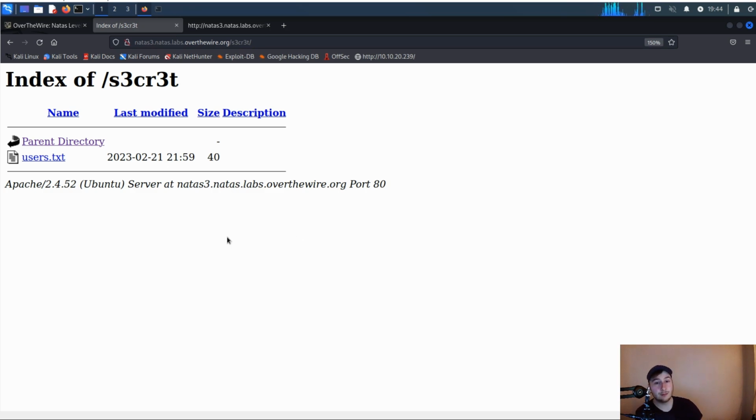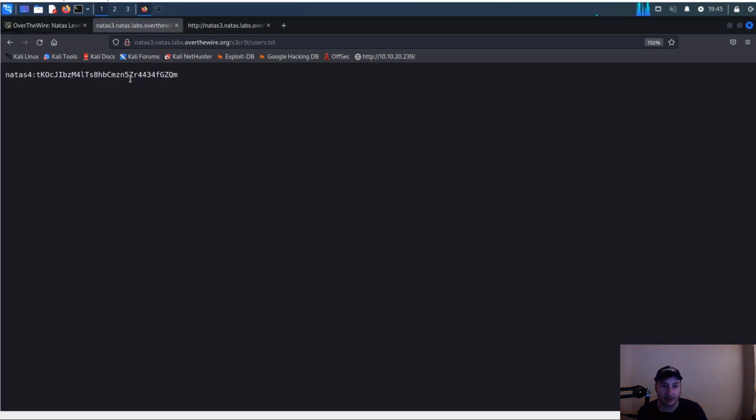So this is a good example of security through obscurity. In general, this is a misconfiguration. This directory is indexable, and there are files that should not be indexed on the World Wide Web in this directory. So even though you disallow this in the robots.txt, well, that's not going to stop anybody from actually accessing this page. And if anything, we might not have found it if we didn't look at the robots.txt because it's kind of an obscure name. So again, we're just going to click on users.txt, and you can see we just have the username and password here for Natas4. So that completes this level.